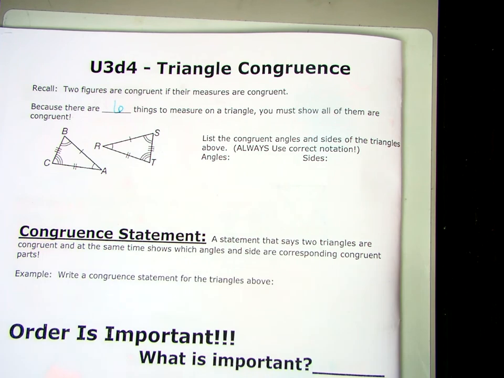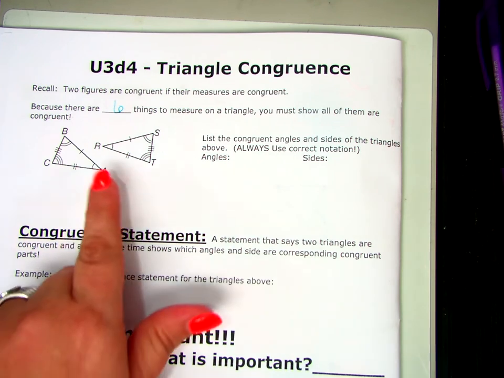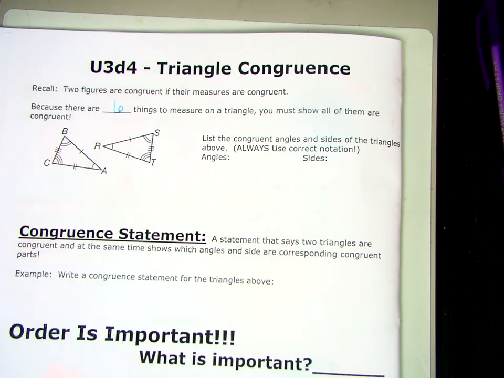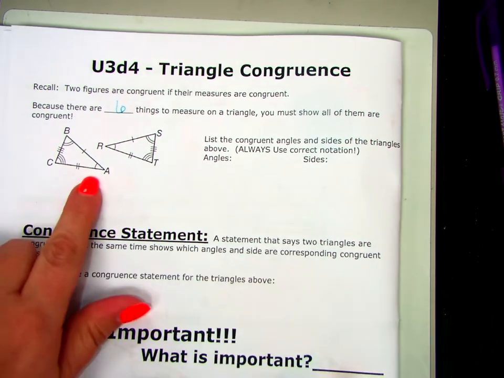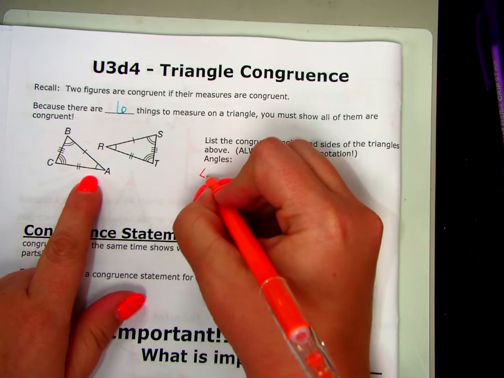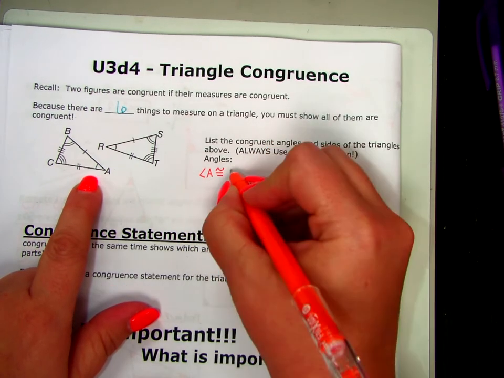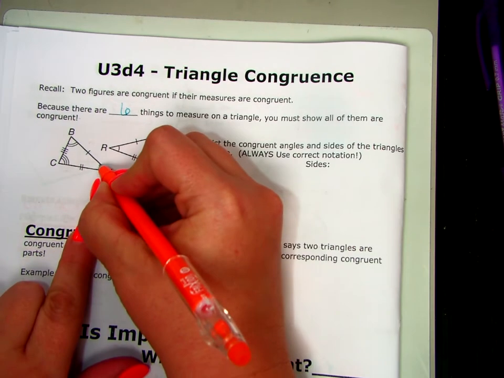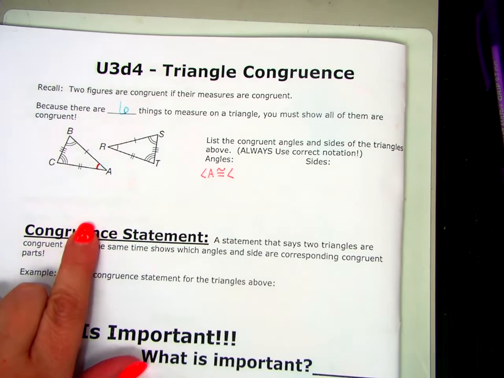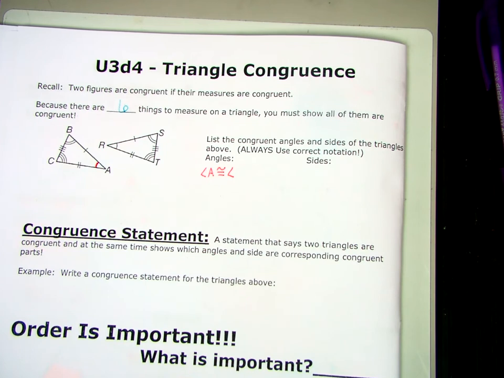Okay? So, for example, when I look at these two triangles, I can tell the angles are congruent because they have matching arc marks. I can see that angle A is congruent to angle. Now, A has one arc mark on it, so which angle does it match with?